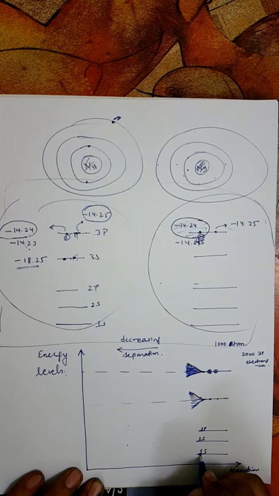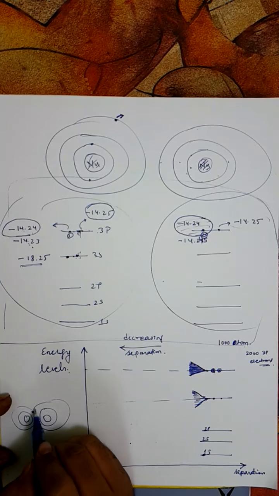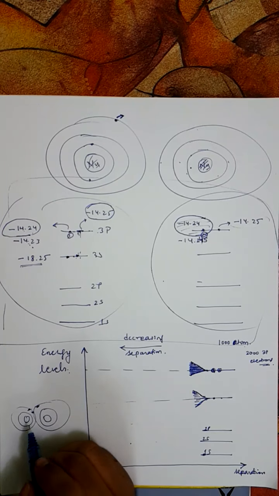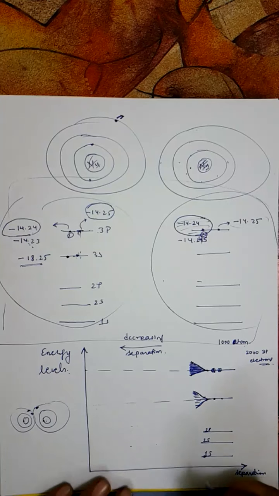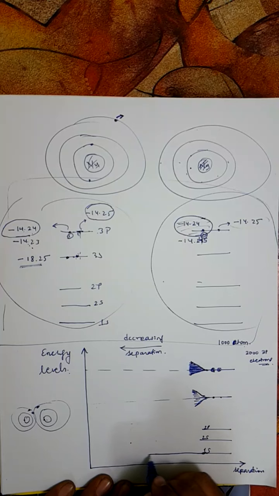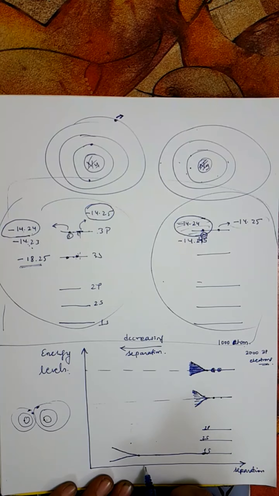As I was saying, when these atoms come closer, the interaction between the outer orbits and outer electrons starts first, and the inner electrons are still shielded, so the interaction between them doesn't start that fast. In case of this 1s, only when the separation decreases to a very low value can these inner orbitals also start to interact and form a single system, and only then will the energy levels start to split into bands, at a very small radius.